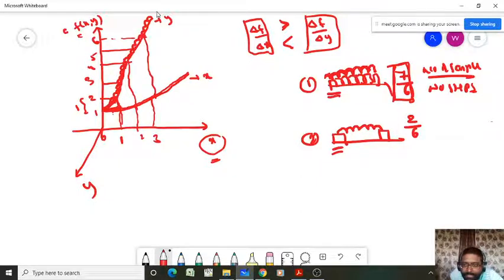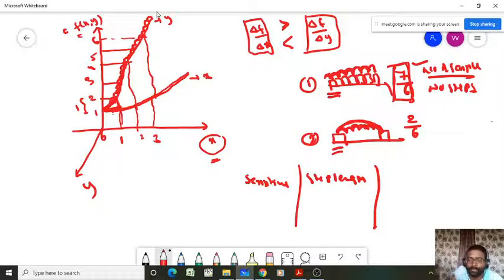If the sensitivity is less, then there is no need to take many small steps. You can take one big step, right? Then you have to move from this portion to this portion. So what we have to conclude from here is, if your sensitivity is high, then you have to choose your step length less.